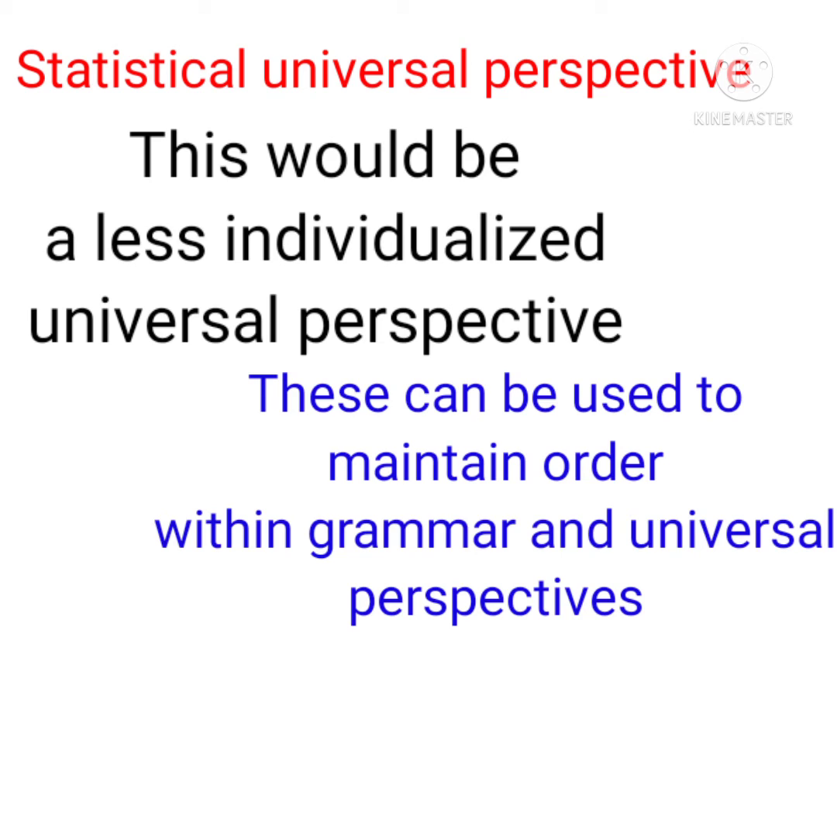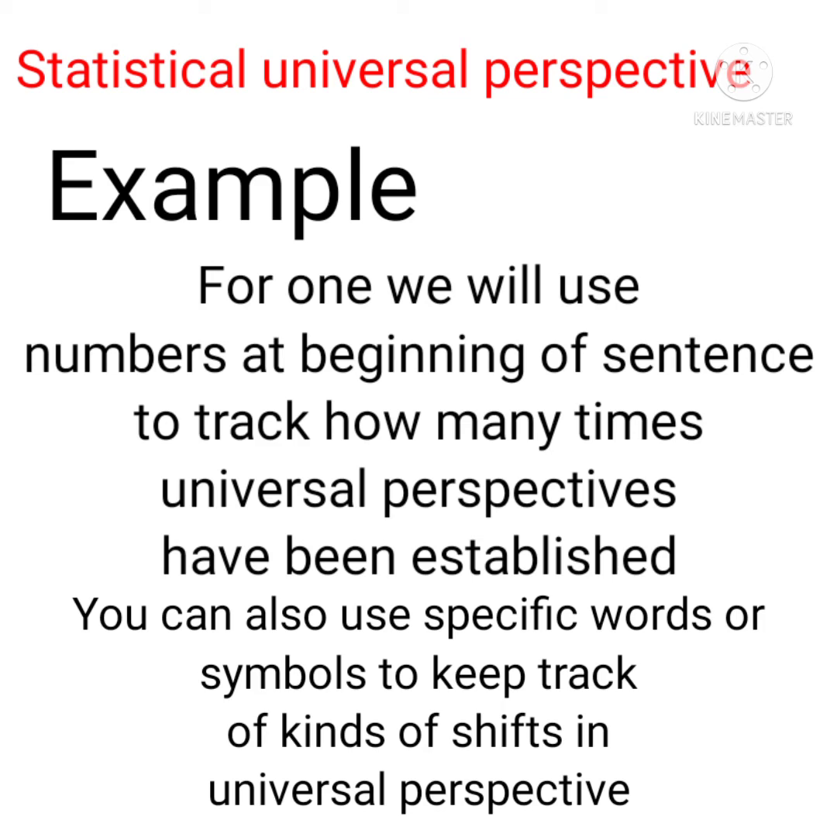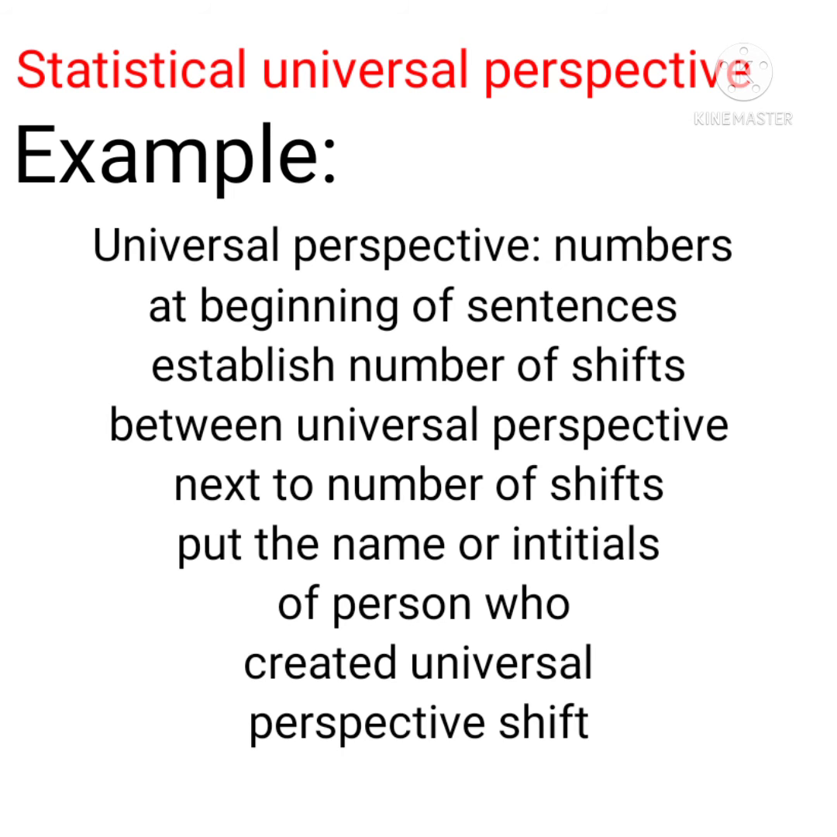Statistical universal perspectives will be a less individualized universal perspective. These can be used to maintain order within grammar and universal perspective. Example, for one, we'll be using a number at the beginning of the sentence to track how many times universal perspectives have been established. You can also use specific word symbols to keep track of shifts of kinds of universal perspective.